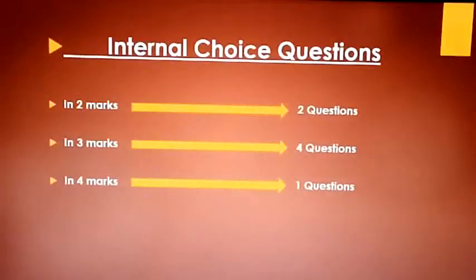So what are all the internal choice questions that they can ask? Nothing but where they can ask the internal choice questions, right? In 2 marks they'll ask 2 questions for internal choice. Internal choice means nothing but an or option. Either you can attempt this question or that other question. So in 2 marks, 2 questions will be there for internal choice. In 3 marks, 4 questions will be there for internal choice. In 4 marks, 1 question will be there for internal choice, right?